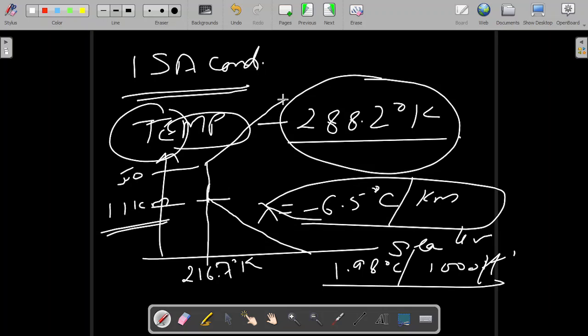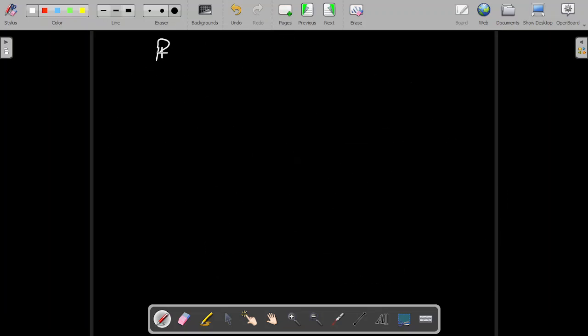From troposphere to stratosphere, that is up to 50 km, the temperature remains constant, and from stratosphere to mesosphere it increases again. There is another lapse rate for that. The point you need to know is that the temperature reduces through the troposphere at a rate of minus 6.5 degrees centigrade per kilometer, and then it remains constant till the end of the stratosphere. Now coming to the pressure part.